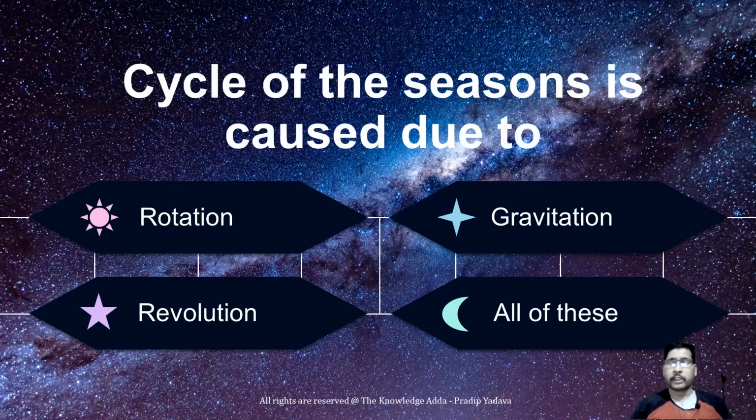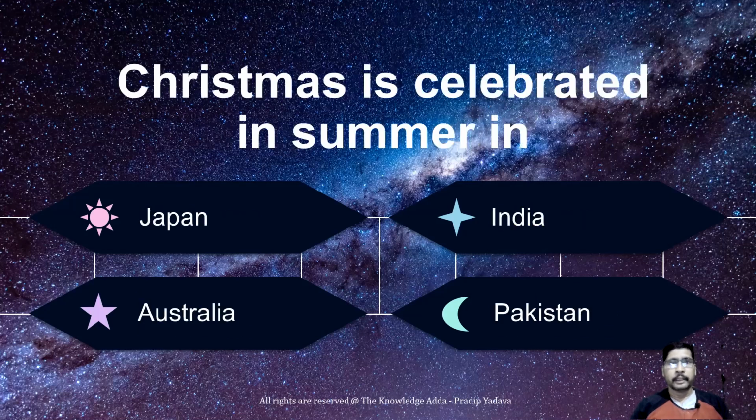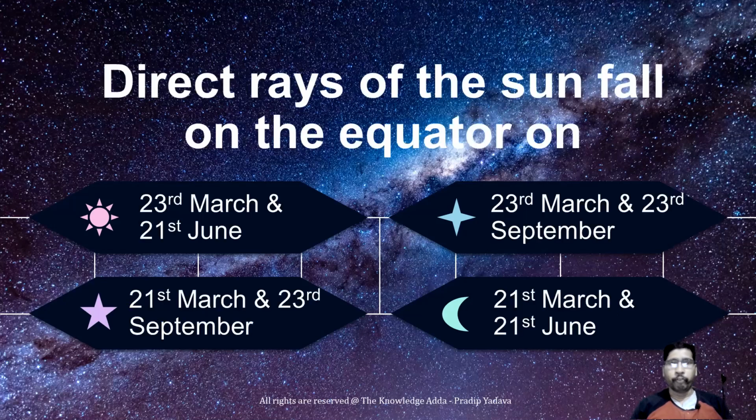The cycle of seasons is caused due to revolution. Revolution means Earth completes one movement around the sun. The longest day and shortest night is on 21st June. Christmas is celebrated in summer in Australia. Last month Australia just celebrated their Christmas, and we celebrate in winter.